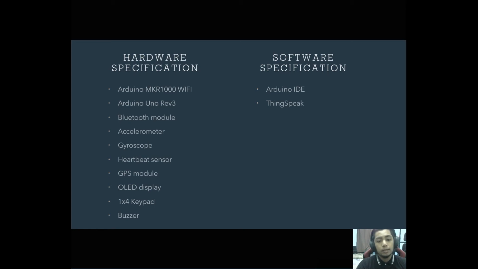For the user interface, there are 3 components: the OLED display, a 1x4 keypad, and a buzzer. Meanwhile, for the software specification, we are using Arduino IDE to code both microcontrollers and ThingSpeak as the IoT platform.